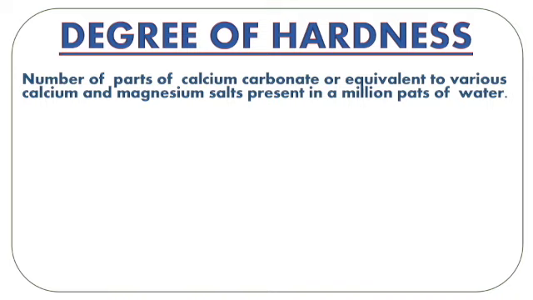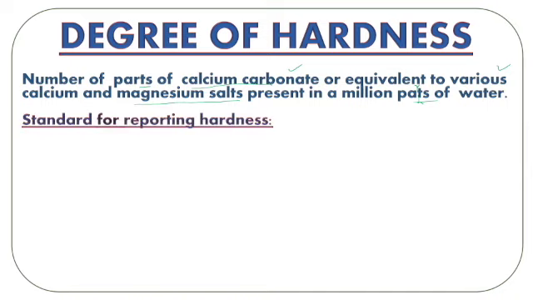So what is degree of hardness? It is the number of parts of calcium carbonate that is equivalent to the various salts of calcium and magnesium present in a million parts of water. Okay, so that is called the degree of hardness. From this statement we can conclude that there is a chosen standard for reporting the hardness of water, and that standard is the calcium carbonate equivalent.